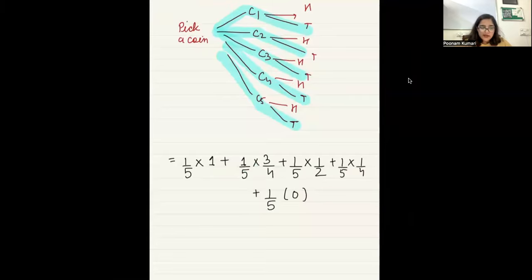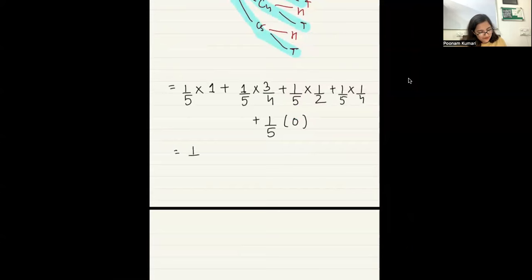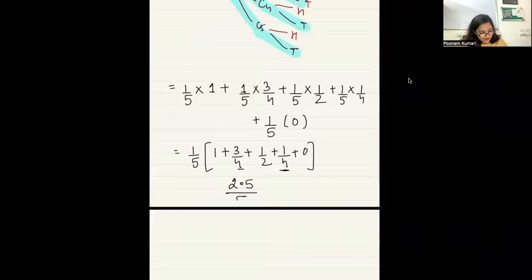All of this multiplied. 1 by 5 we can take common. We will have 1 plus 3 by 4 plus 1 by 2 plus 1 by 4 plus 0. If you add these, you will get 1 again, 1 plus 1 is 2, and then 1 by 2, which is 2.5. 2.5 divided by 5 is 1 by 2, right?